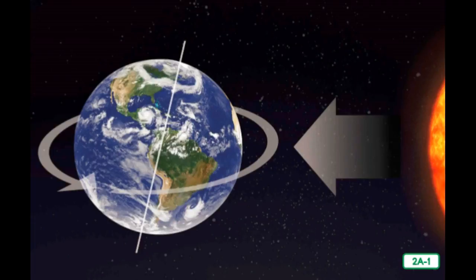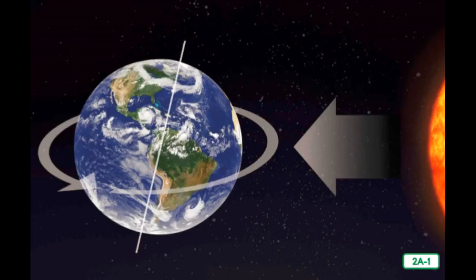Right now, Earth is moving, even though you cannot feel it. Earth is always moving in space in two ways. The first way the Earth moves is called rotation. Rotation is the movement of Earth around its axis. This controls the cycle of daytime and nighttime. The Earth takes 24 hours to turn or rotate once on its axis.